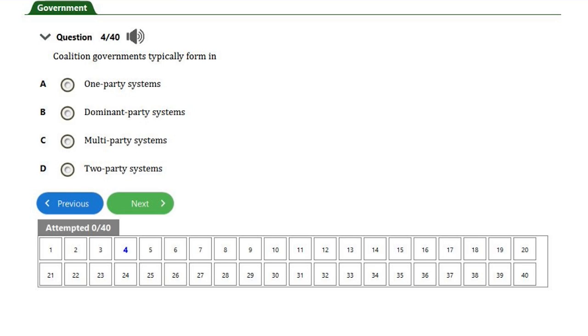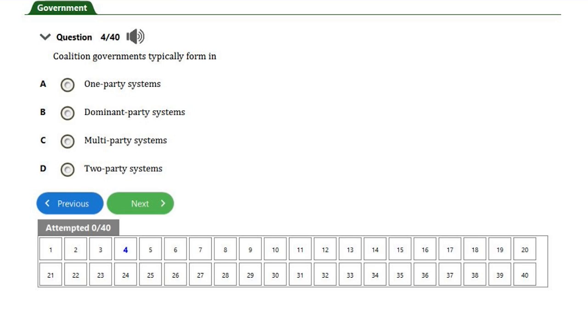Okay, and also option D, which says two-party system, a system where only two parties are allowed. In a situation where two parties are allowed, how can you go and look for another party to wrestle power from one party? If one party is in power, it only remains one party. So in that situation, coalition cannot take place.